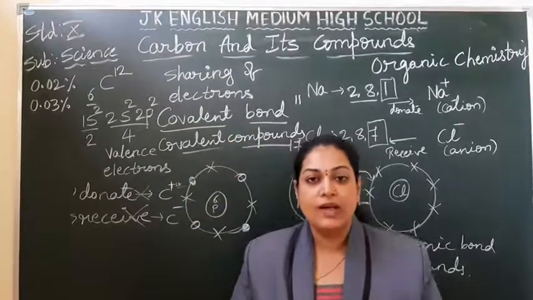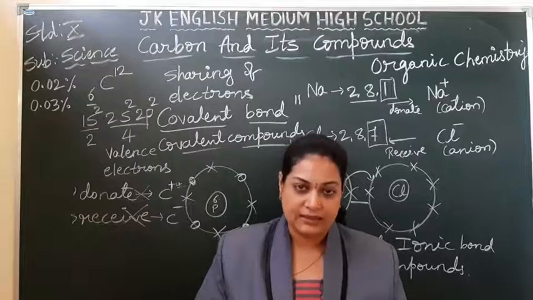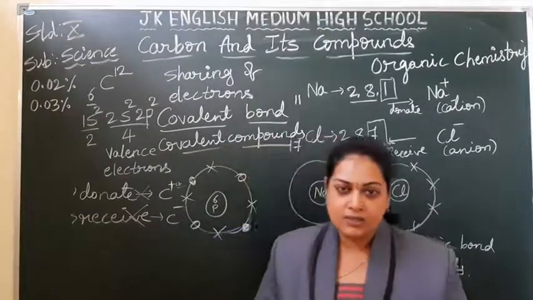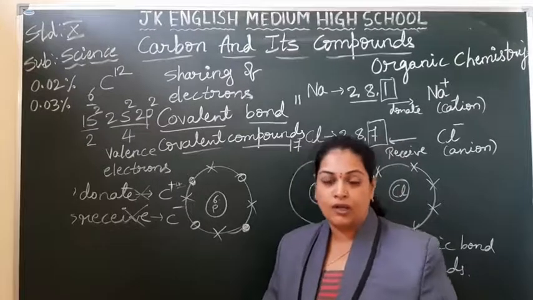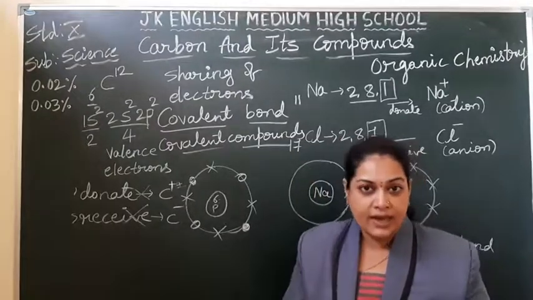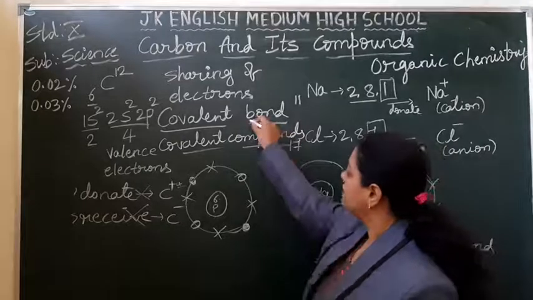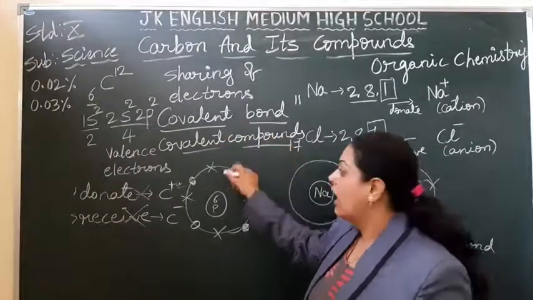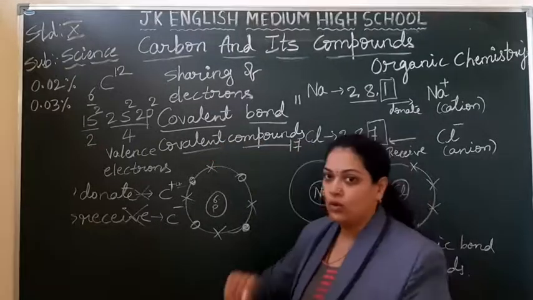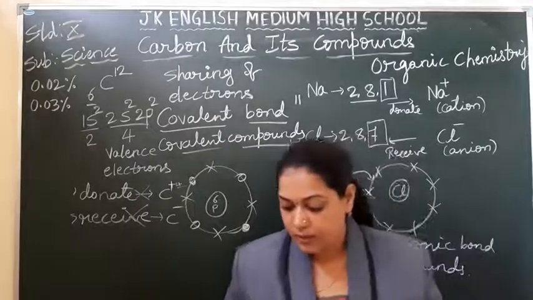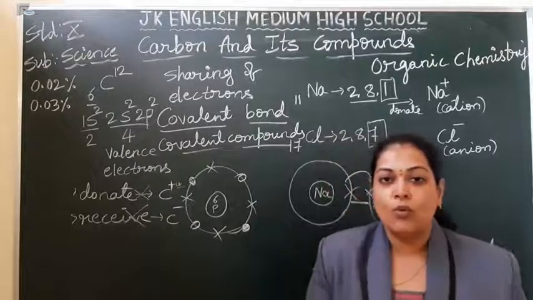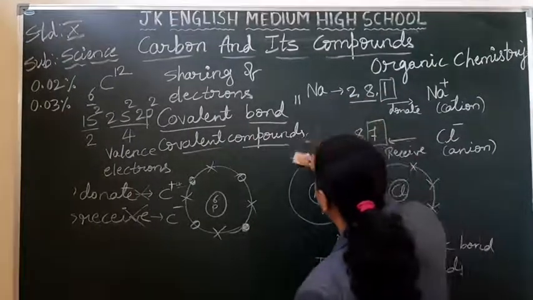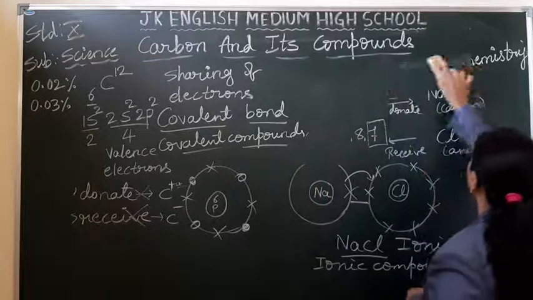By sharing of the electrons between the atoms, the formation of the bond, the force of attraction, what it creates, that we are going to call a covalent bond, and the compounds formed with the bond are called covalent compounds. So it may be between carbon and its compounds. What type of bonding do we find, students? That is nothing but the covalent bond we are going to get.